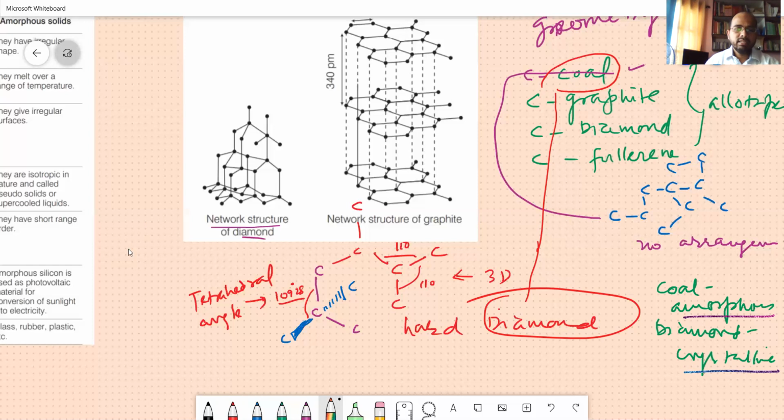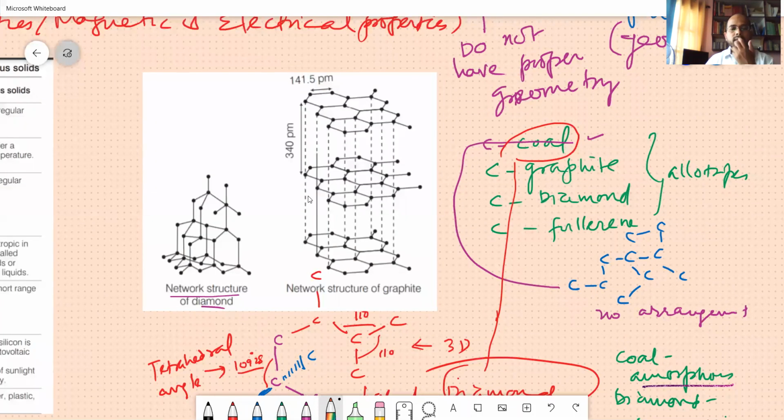Likewise, there is one more property that exists. The carbon that is existing like this, without any three-dimensional structure. This is also carbon, carbon, carbon, carbon. Here you have carbon in different directions. If this is X, this will be Y, and this will be Z directions.